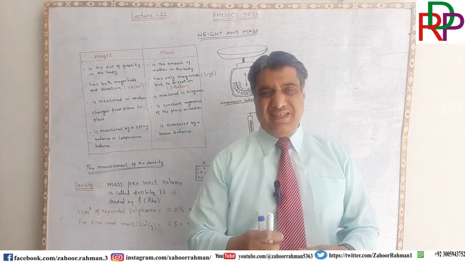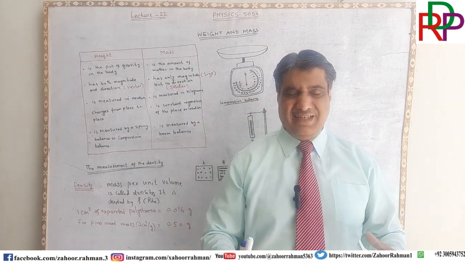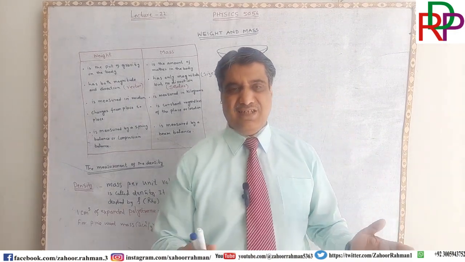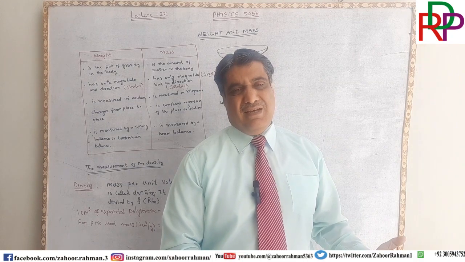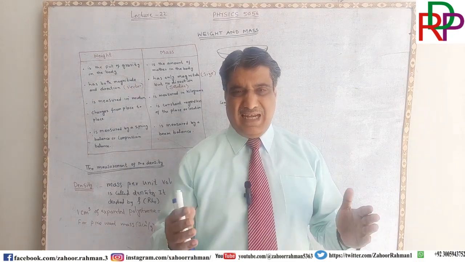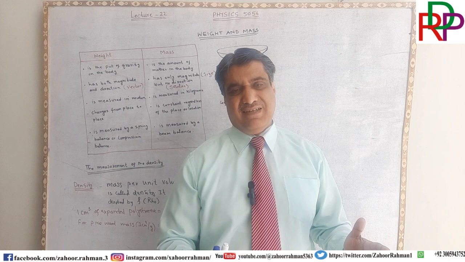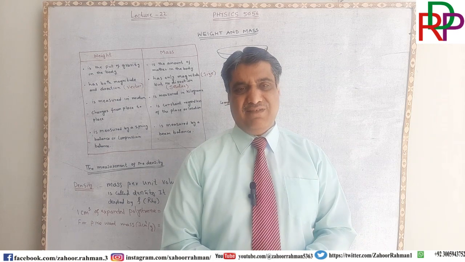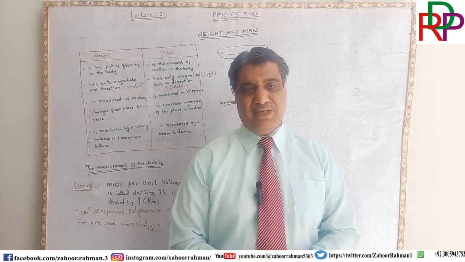Density means thickness, thicker. If more trees are there, the jungle will be denser. If few trees are there, it means that the jungle will not be that dense.